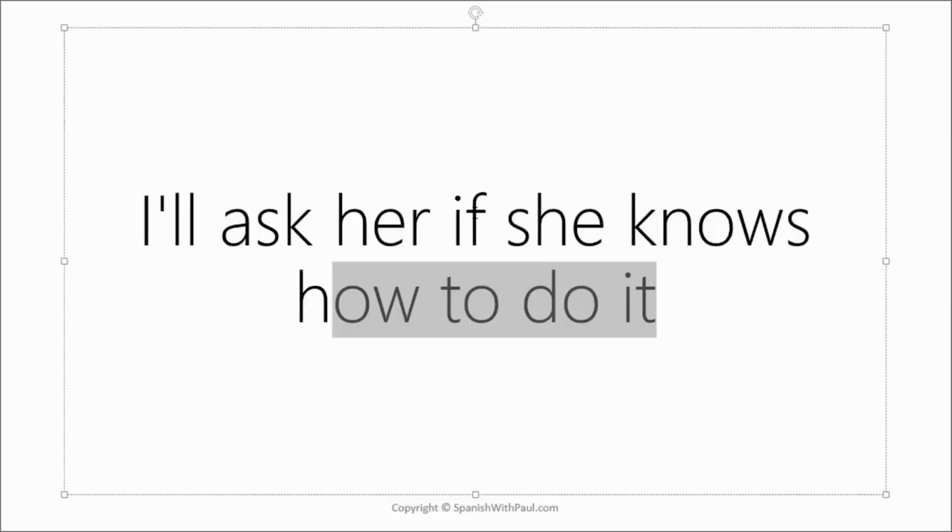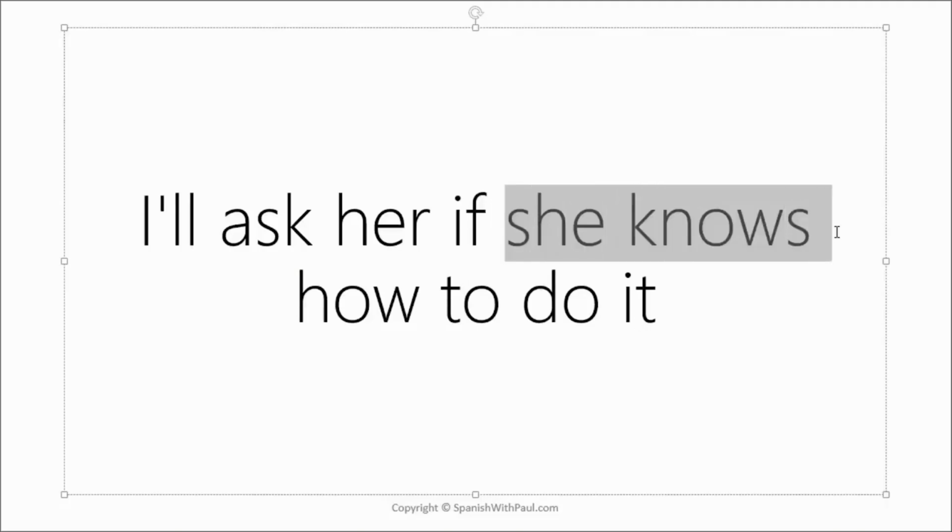We simply want to know this piece of information. If she knows or if she doesn't know. We don't know that, so we are asking to know that information. That one again was a little bit tricky. Look at this one. "I'll ask her if she can do it for me." So pedir or preguntar.